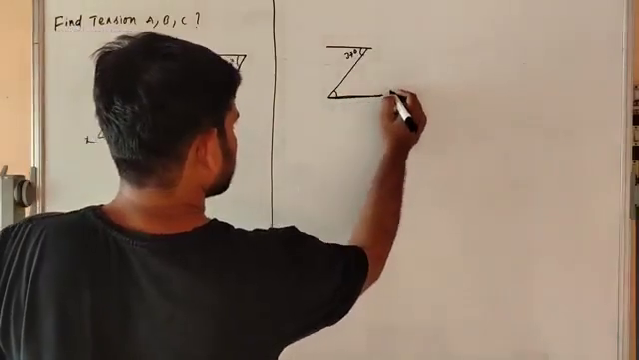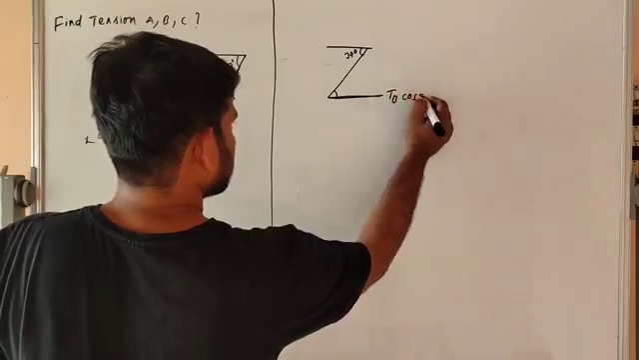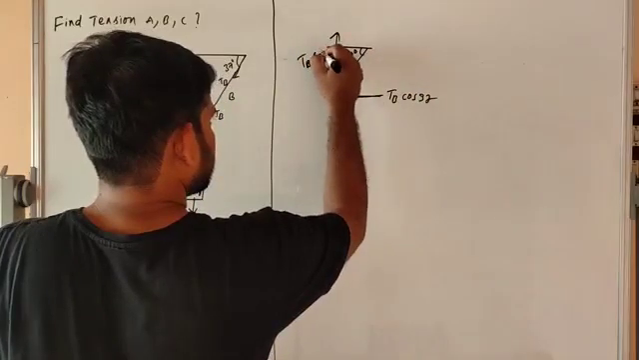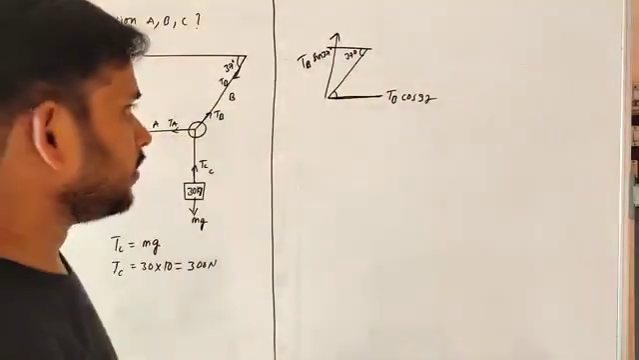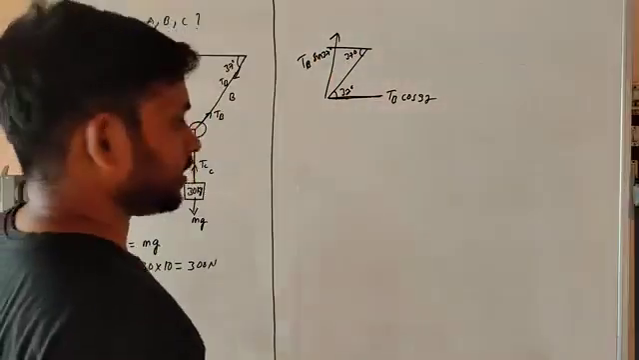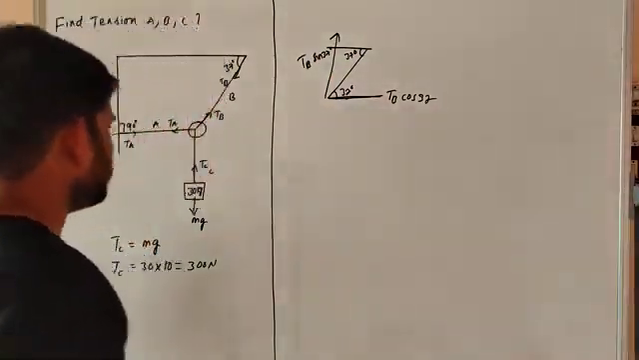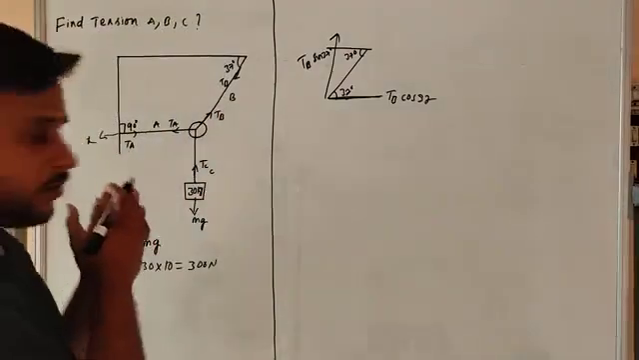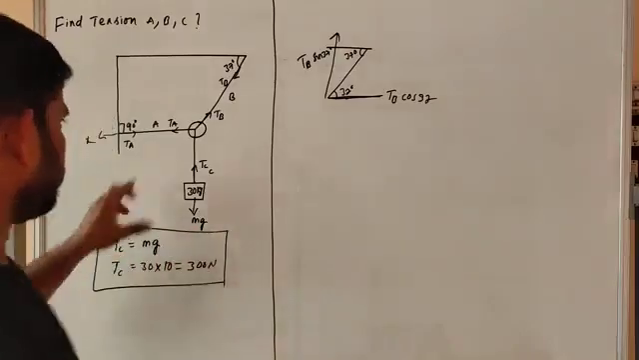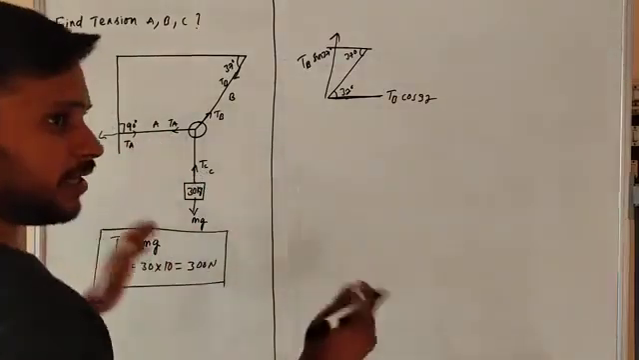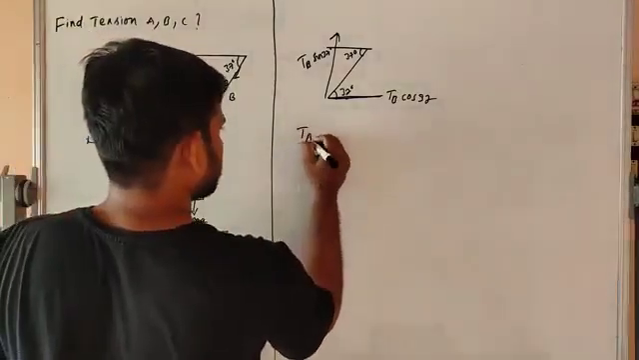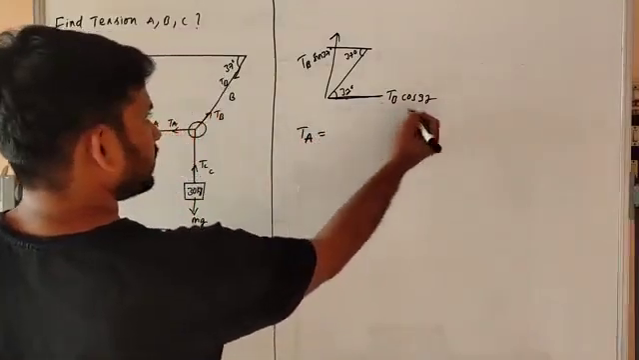This is Tb cos 37, and this is Tb sin 37. Here is a 37, and here is also a 37, equal triangles. Now we have to find T. Tc we have found already. We have to find Ta. Rightward force is equal to leftward force, so Ta is equal to Tb cos 37.